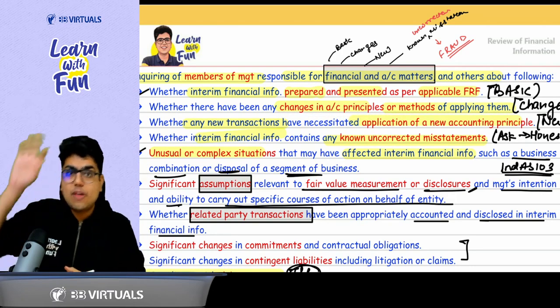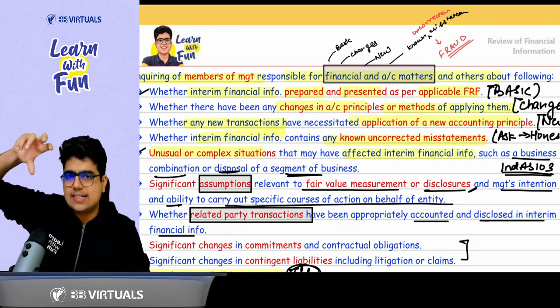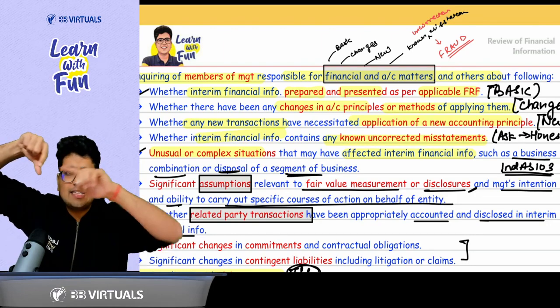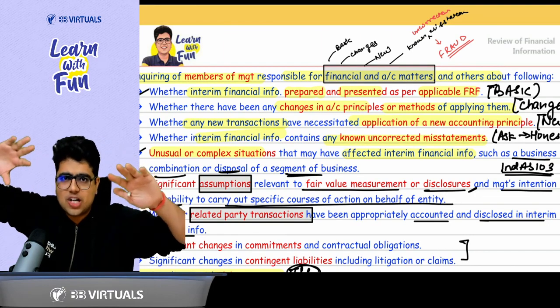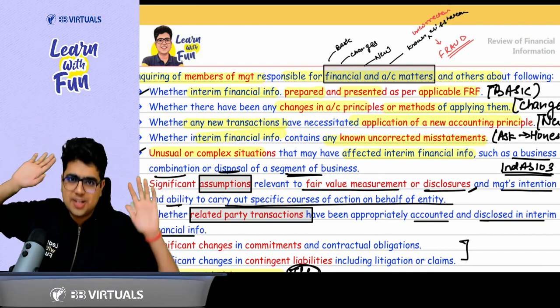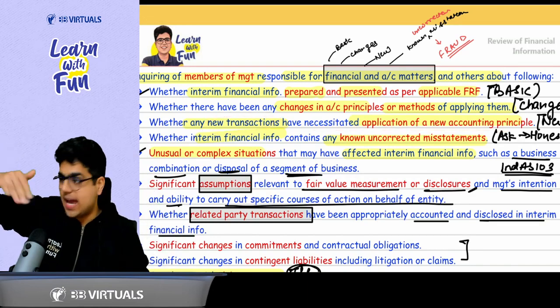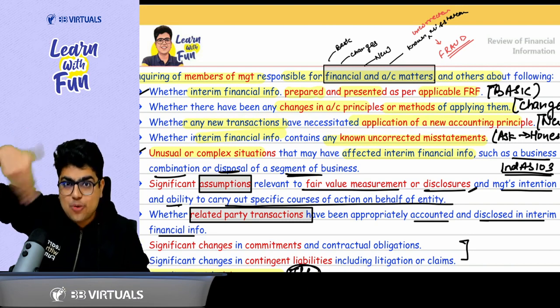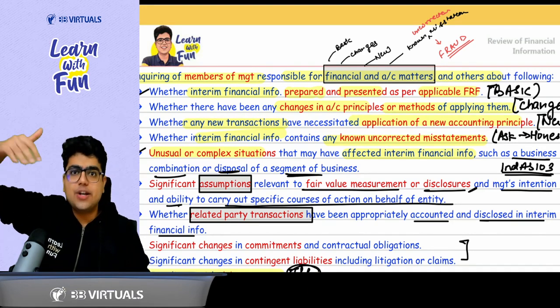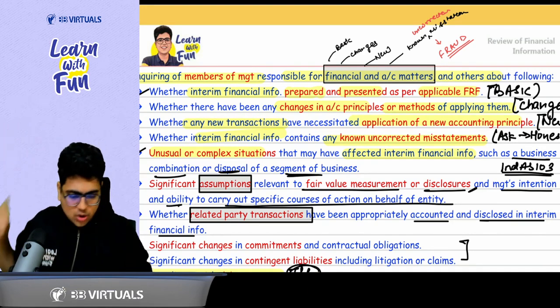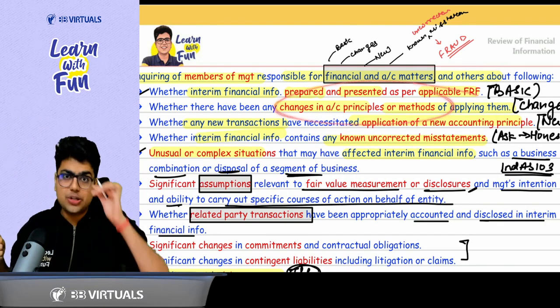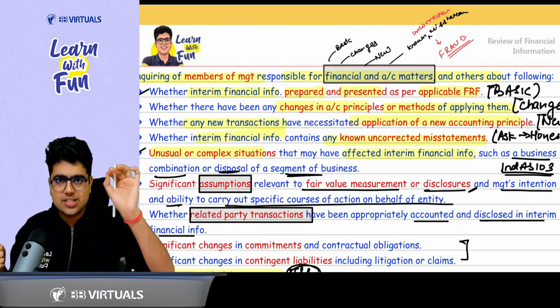Plus, when there is a change in the accounting policy, let's say your operating lease has become financial lease, so the way of accounting will change. Got it, sir? Plus, there could be a new transaction which requires a new accounting principle, any new lease, any new financial lease, it will require new lease accounting. Got it, sir? So these are the 3 points you need to consider: basic, change, new.